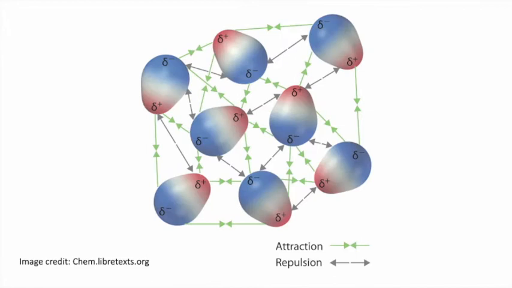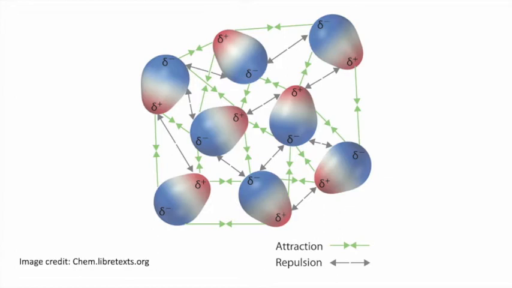And this is what is shown in this picture. The green arrows represent the attractive forces, and the gray ones represent the repelling forces. The dipoles are arranged so that there is more attraction than repulsion.